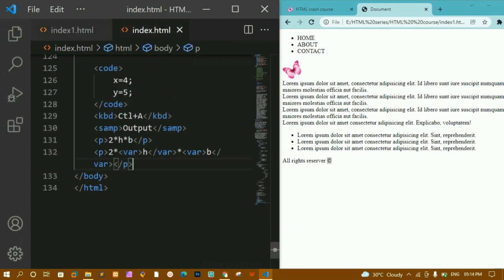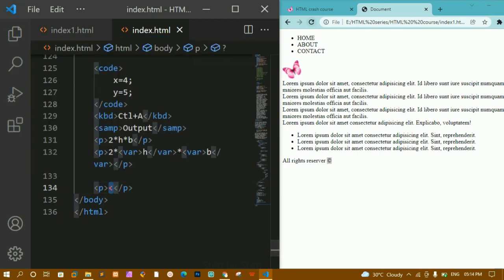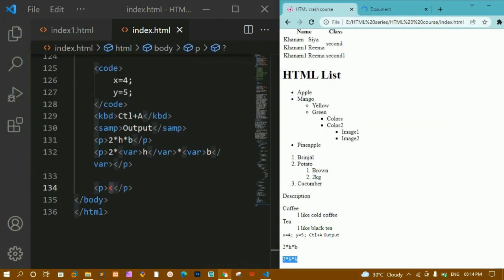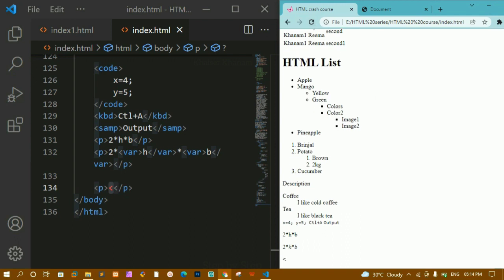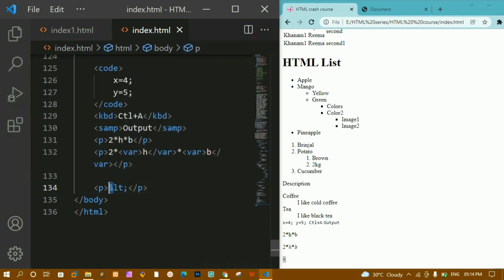Now let me come here, inside this paragraph. If I write this, you can see I'm getting this error. I'll refresh this, and I'm getting this output, but I don't want this color. Instead of using symbols which are already present inside HTML, I can write &lt; for the less than symbol. You just have to write the ampersand and at the end a semicolon. I'll refresh this, and now I have the proper output.